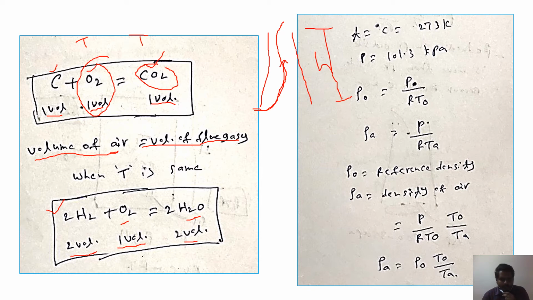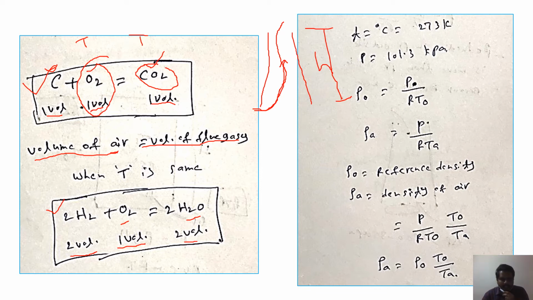But here in solid fuel, the carbon percentage will be around 70 to 80%. It can be up to 80%. Whereas H2 will be very less, maybe 3-4%. So it is negligible. So generally we consider only carbon, because most of the heat generated is from the carbon only. That we already discussed in the fuels and combustion chapter.